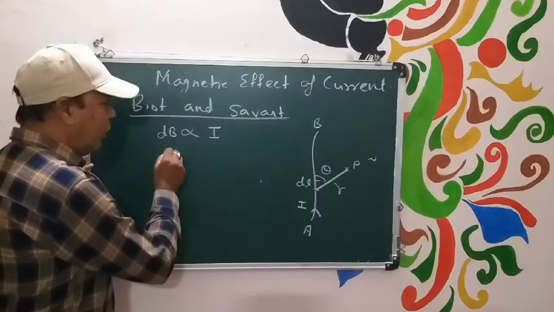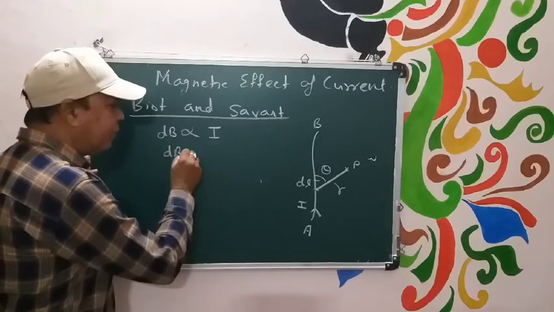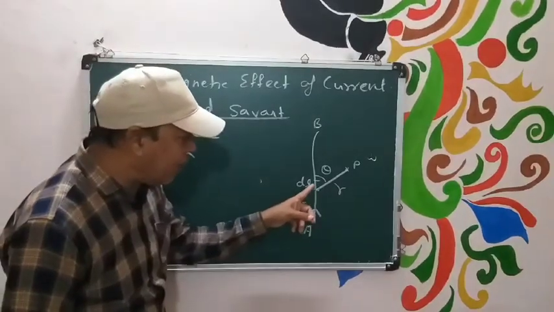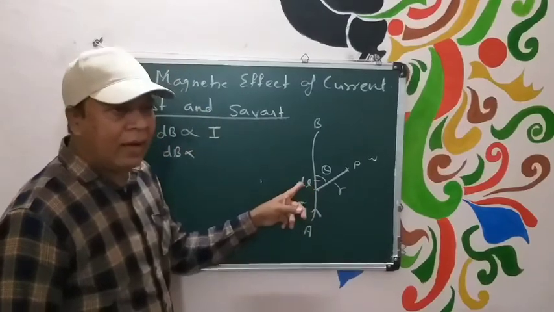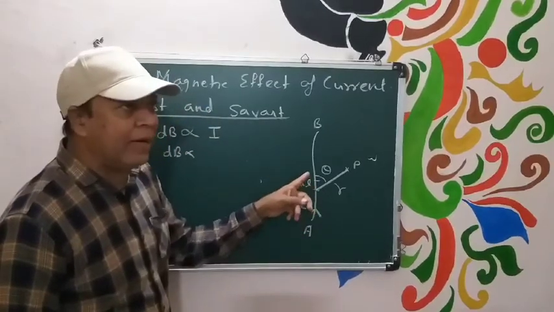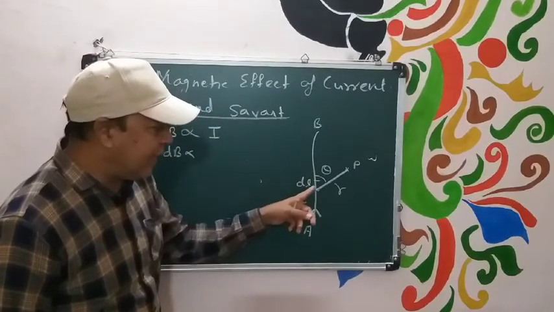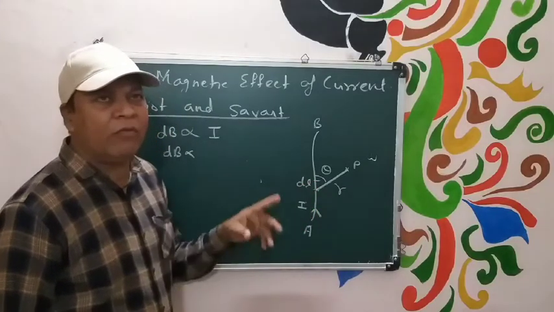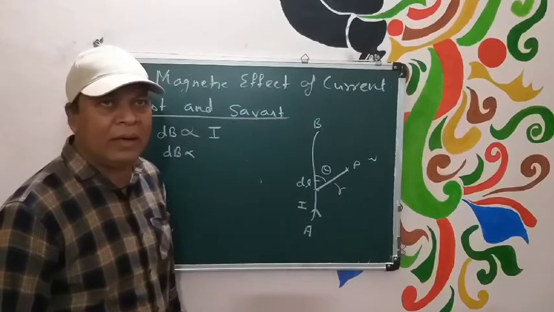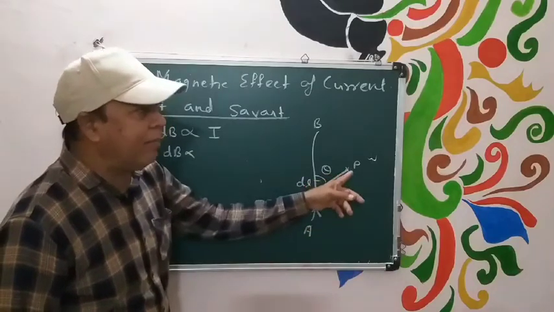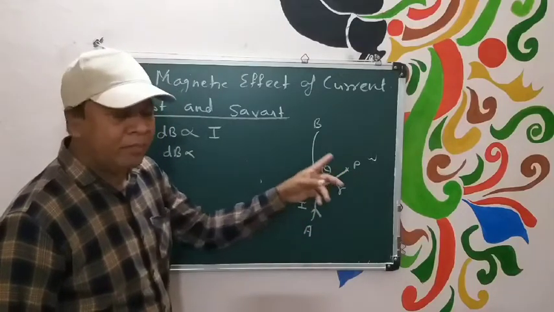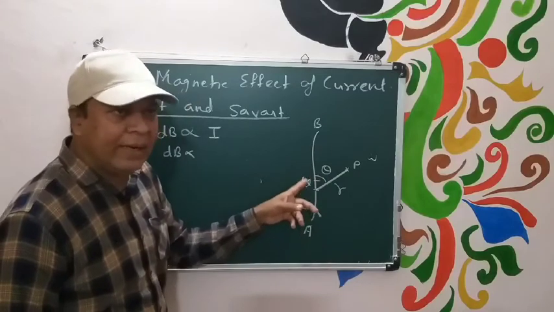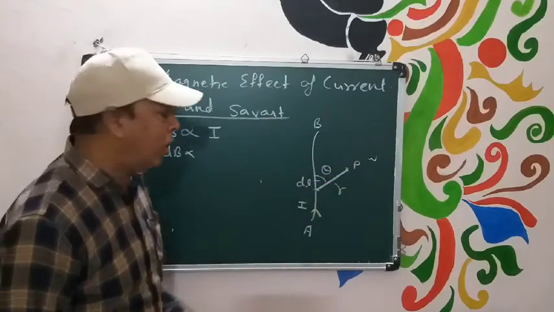Again, one more thing, dB will also depend on length of the wire, that current carrying element that you have chosen, that is dl. You have taken one small element dl. Obviously, if the length of dl increases, you observe that magnetic field will also increase. And if length of element decreases, magnetic field will also decrease.